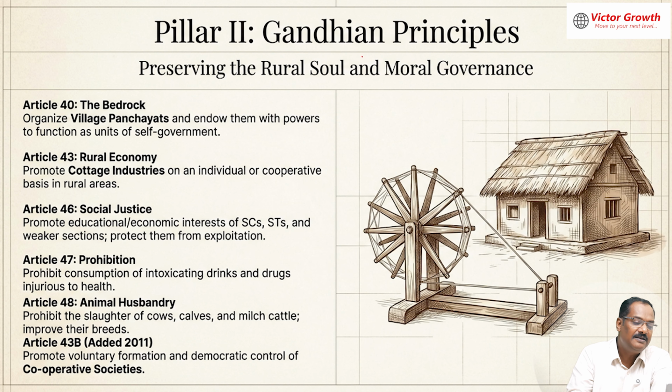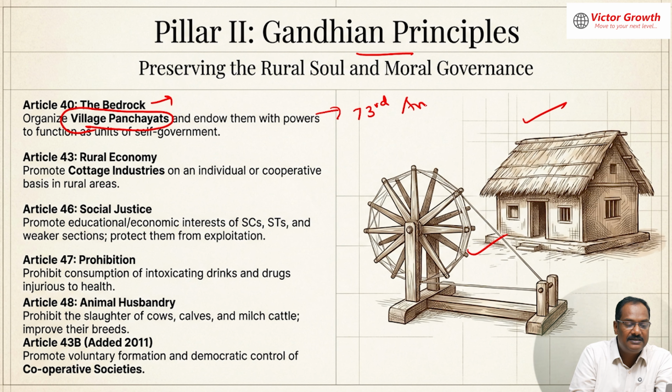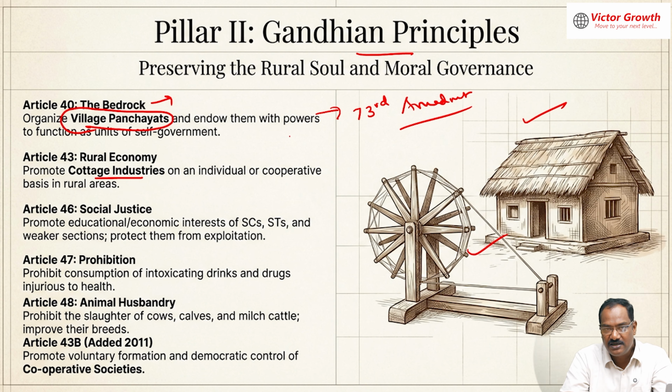Okay, Gandhian principles. This is very easy to understand. If you understand the ideology of Gandhi, he promoted village and cottage industries, khadi, and he wanted village panchayats. This has been implemented by the 73rd Amendment Act. Please write it down. We have implemented Panchayati Raj. Cottage industry boards are there. Also cooperatives, we are promoting cooperatives. Today, forming a cooperative society is a fundamental right under Article 19.